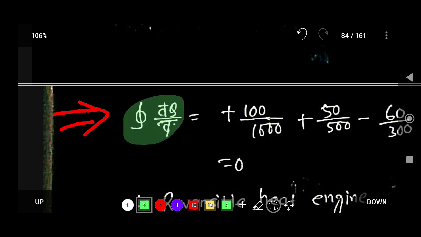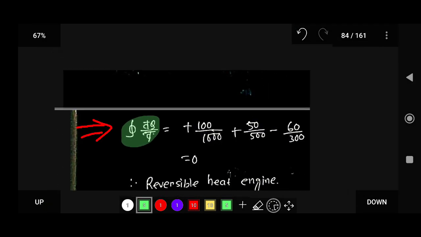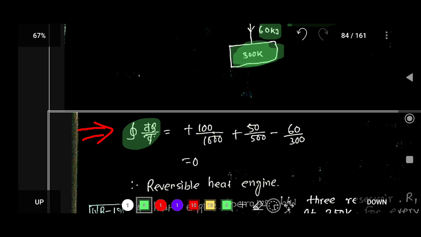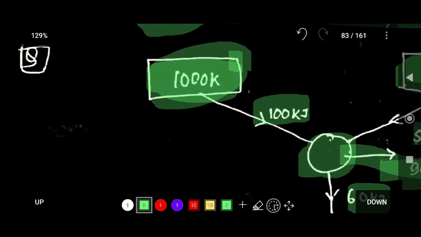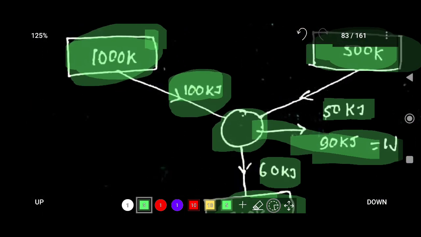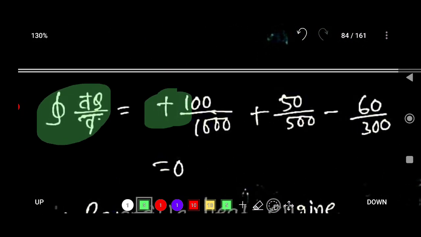The cyclic integral of del q by T, we have to derive it. Okay, the cyclic integral of del q by T. So here, remember, 100 kilojoule of heat is going into the system. So that is why it is positive: plus 100 by 1000. From where the heat is coming, 100 divided by 1000. So you can say there is a positive sign because heat is going into the system.